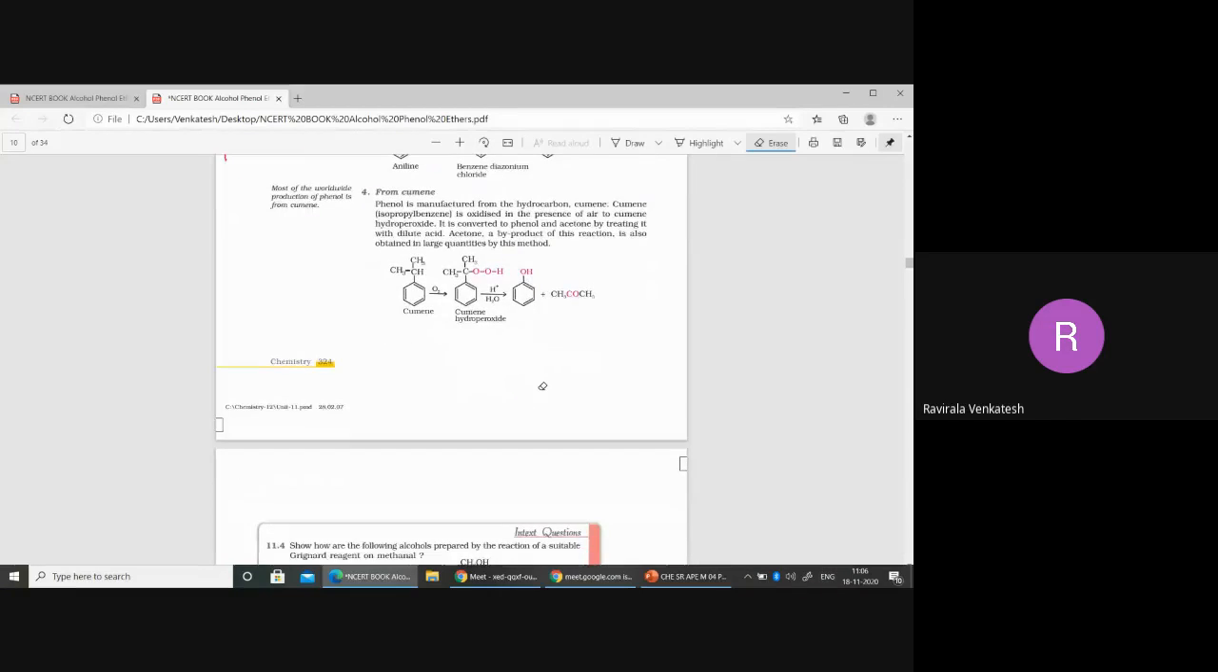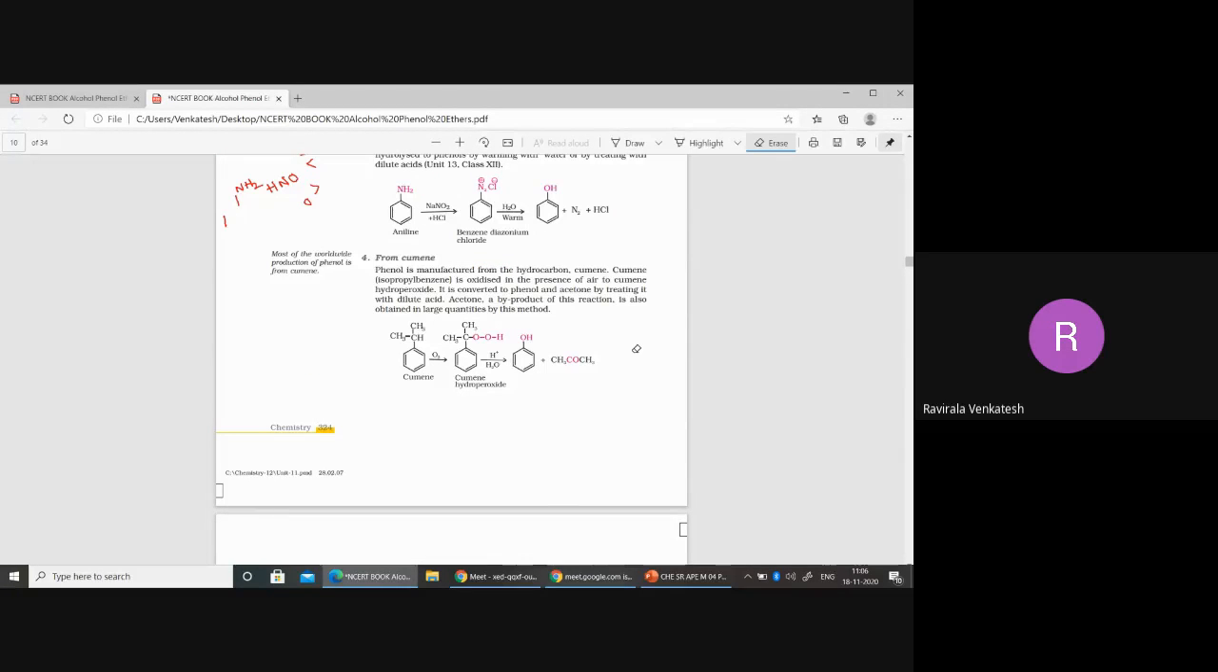The fourth one, the last one, is from cumene. What is cumene? Cumene means something very simple. I will write it in this manner. Everyone knows the isopropyl group. Iso means the second carbon is having a methyl group. This is isopropyl, but it is having a benzene attached. You just take it as a benzene. Completed, it is isopropyl benzene, simply called cumene.